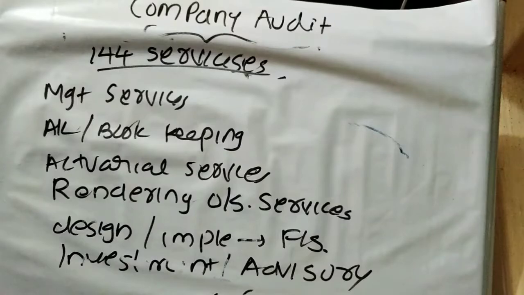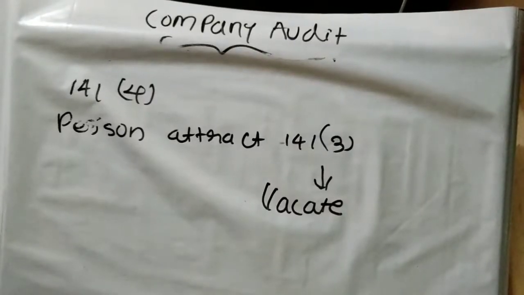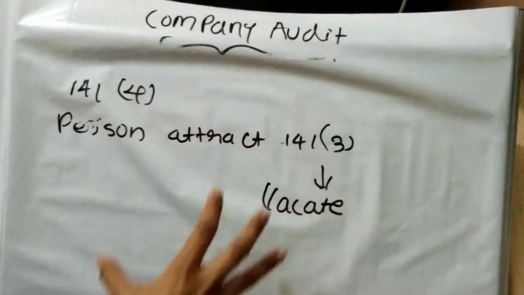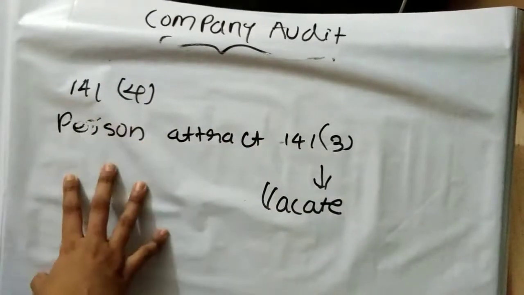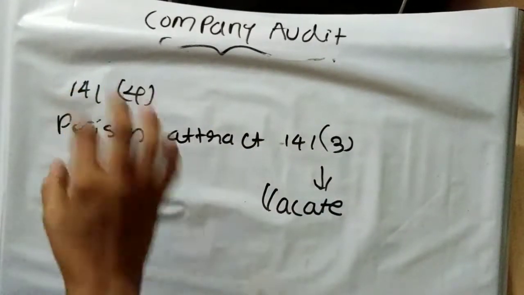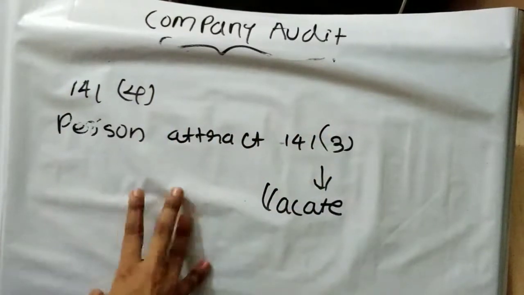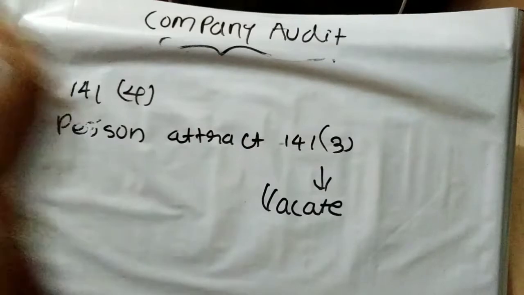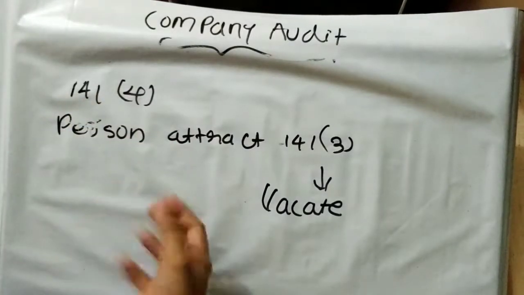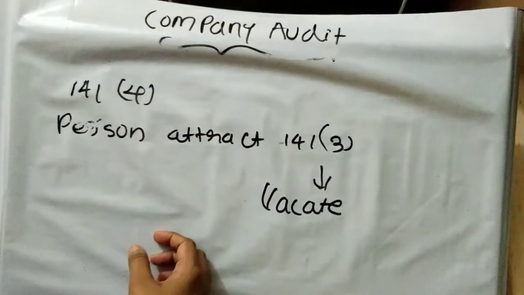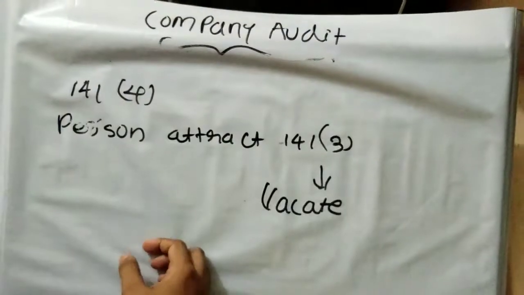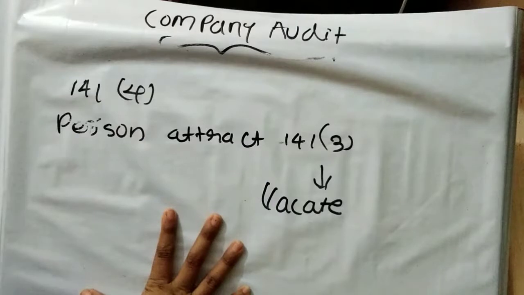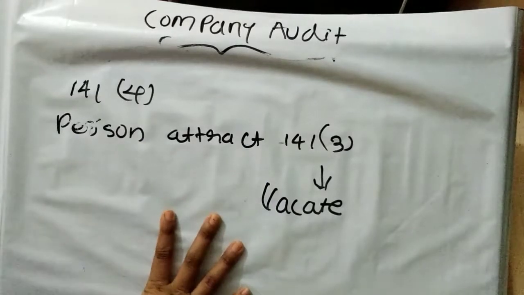So now here we are explaining section 141 subsection 4 of the Companies Act 2013. I will read the legal language first. A person who has been appointed as the auditor of a company, if he incurs any disqualification as per section 141 subsection 3 after appointment, such person shall vacate the office of auditor, and such vacancy shall be deemed to be a casual vacancy.